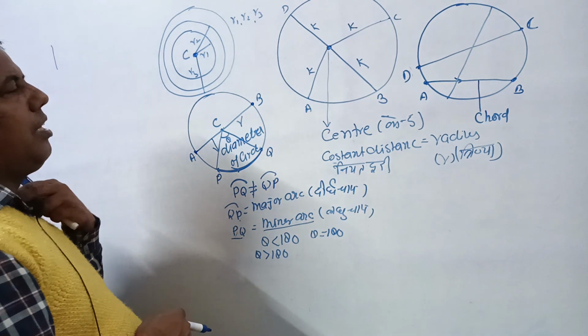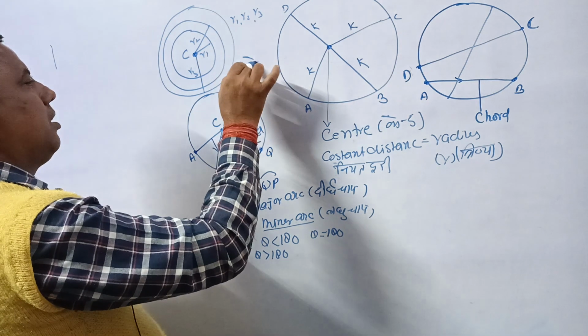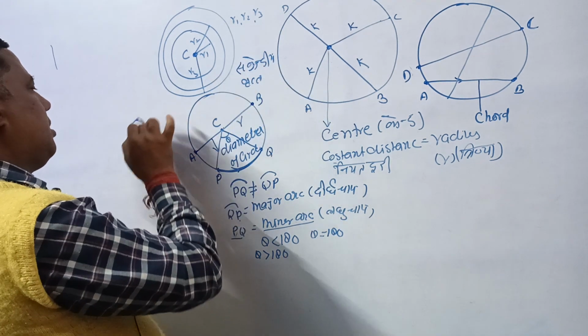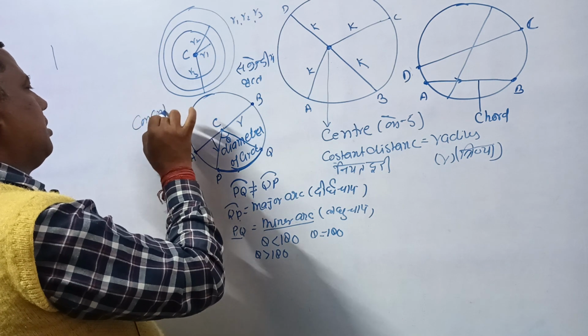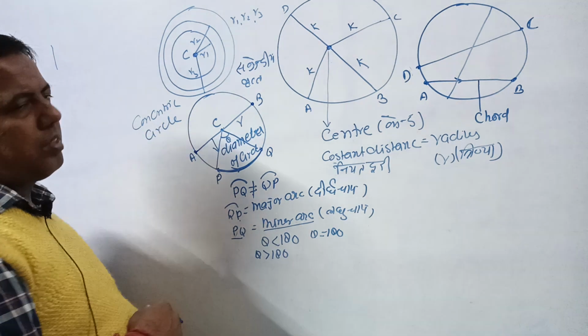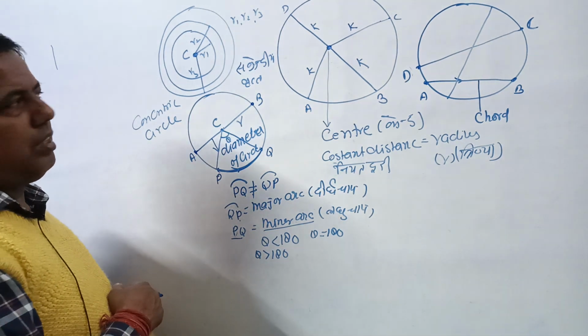The circles with the same center and different radii are known as concentric circles. ऐसे सर्कल को हम लोग हिंदी में सकेंद्रीय वृत्त कहते हैं. सकेंद्रीय वृत्त, concentric circle.